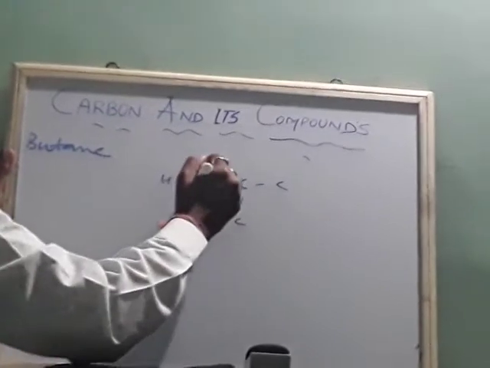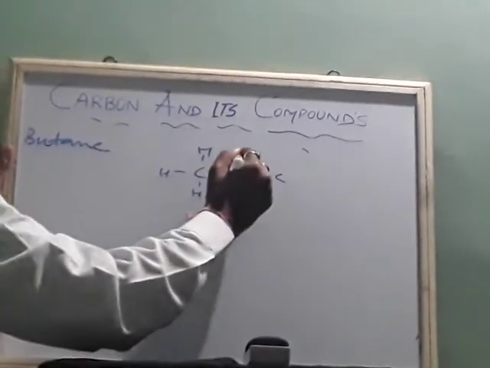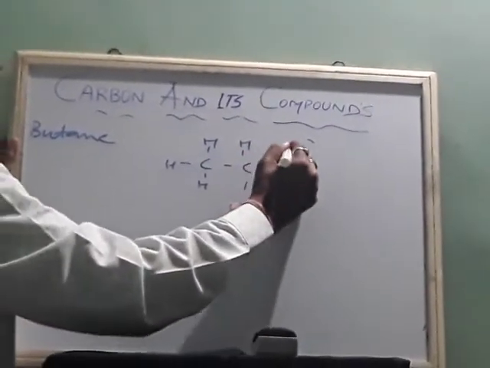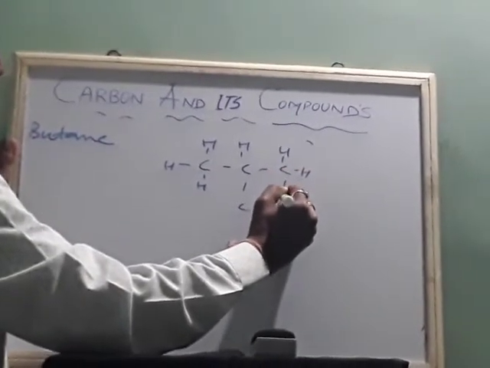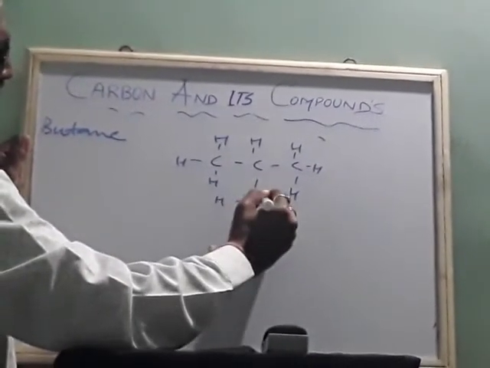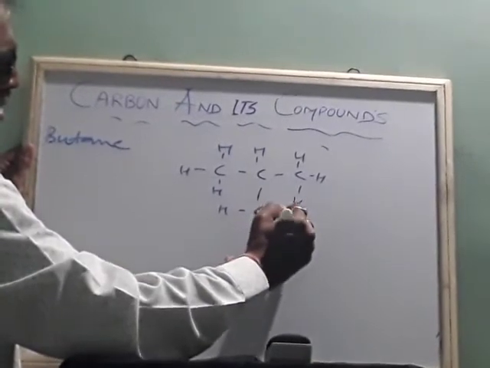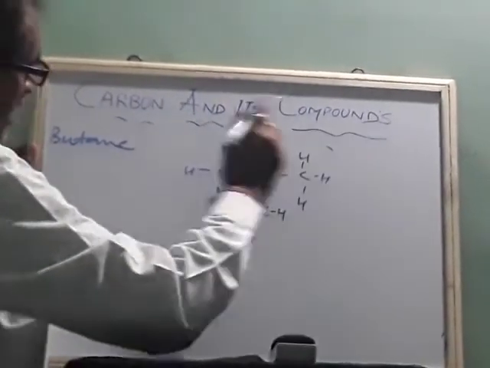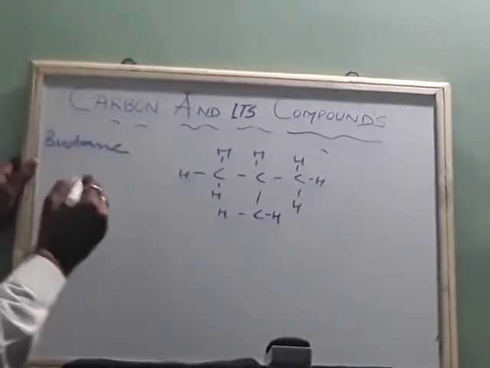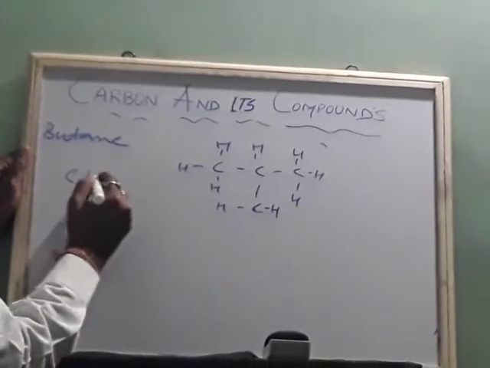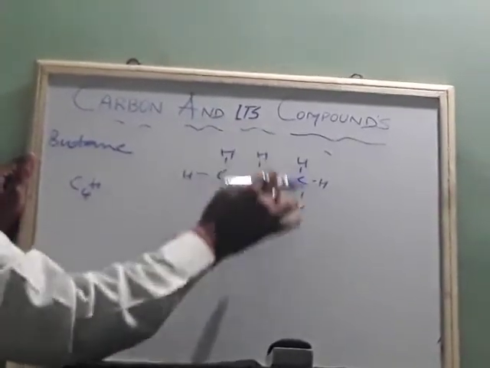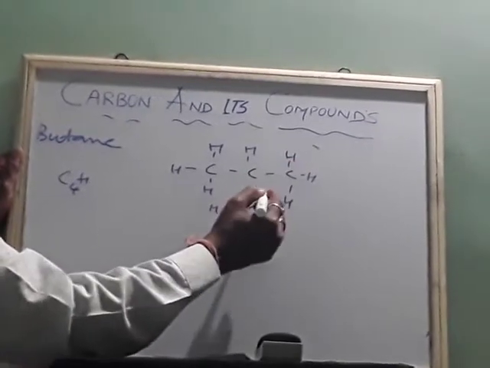Here H, H, H, H, H, H. What is the molecular formula of butane? C4H, 1, 2, 3, 4, 5, 6, 7, 8, 9, 10.